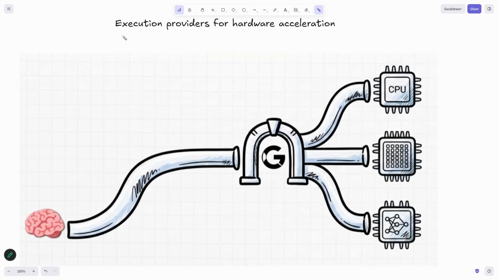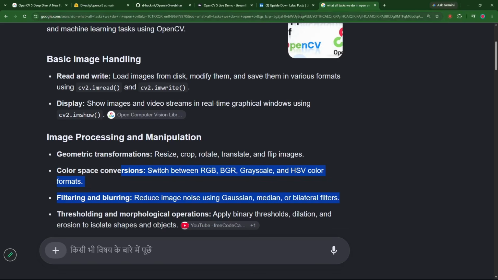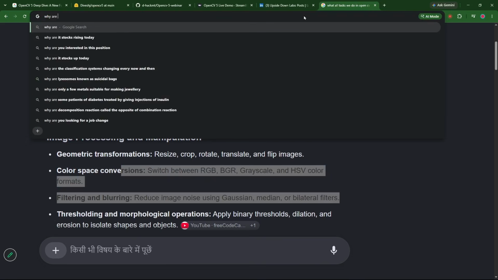So how it automatically targets the processor of the specific hardware has a specific term. The term is called execution provider, or EPs. We have EPs in ONNX for hardware acceleration. I can do a simple Google search: why are EPs used in ONNX, in simple words?